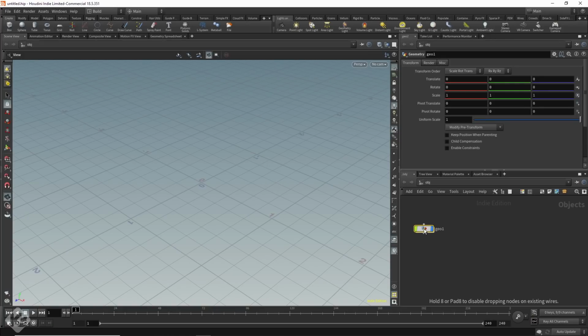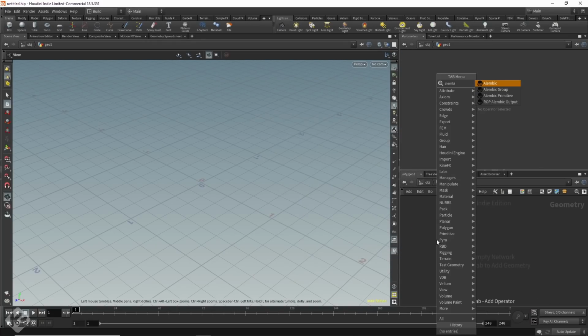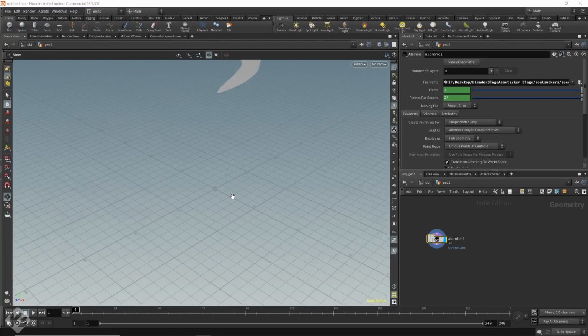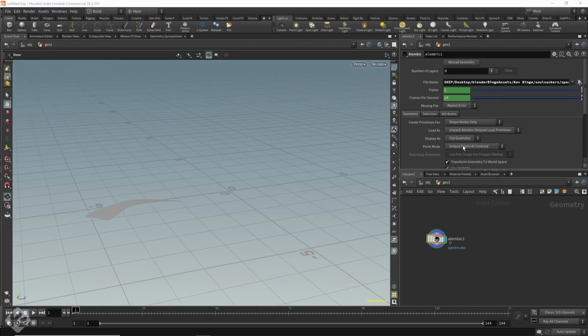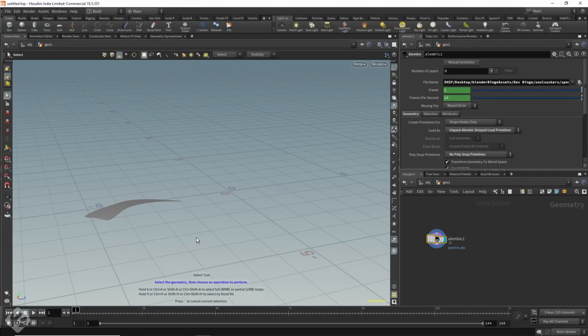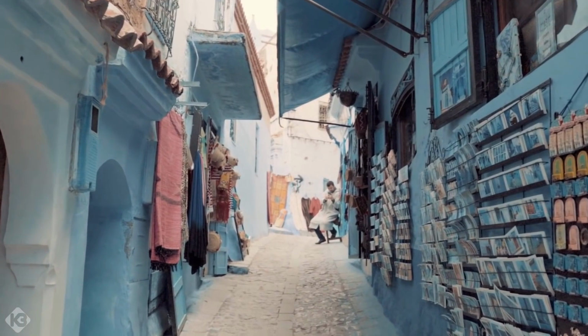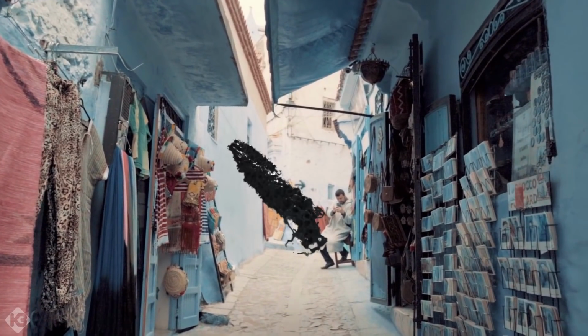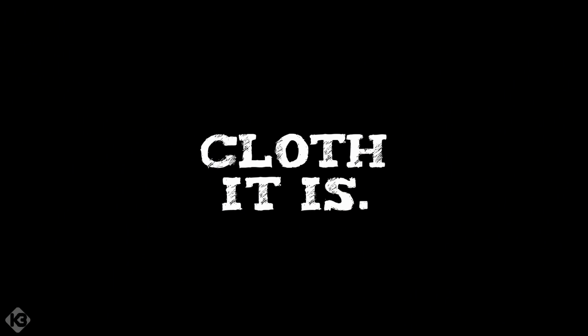The first thing in Houdini was to lay down a geonode, dive in, and throw down an Alembic node. Then I loaded in the Alembic file, and yay, there it is. After telling it to unpack and not to use polysoup primitives, I had access to the geometry. I knew I needed cloth. I did a version of particles and it looked like this. It's like something the guys from Jersey Shore would put in their hair. Not cool. So cloth it is.